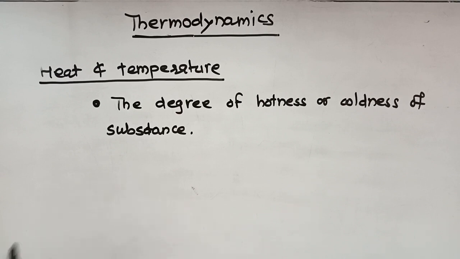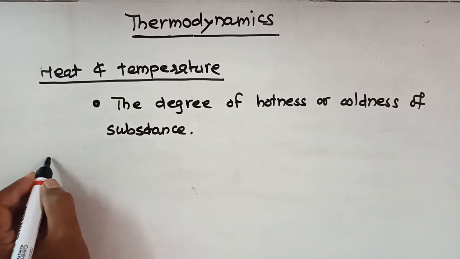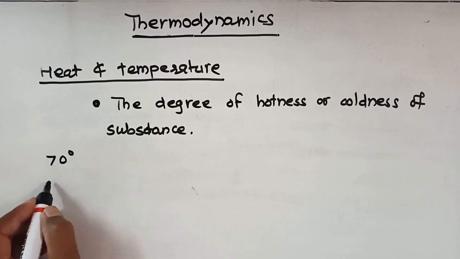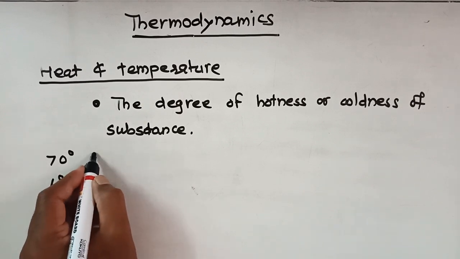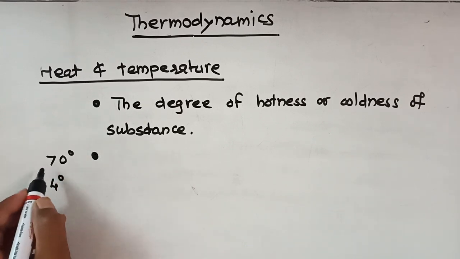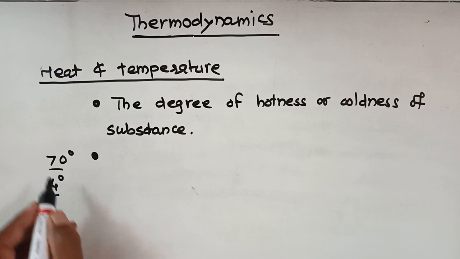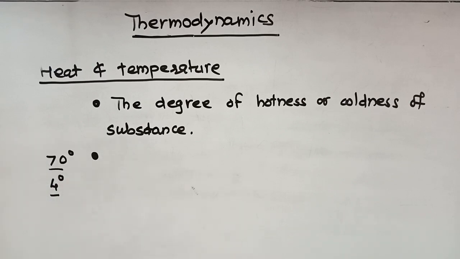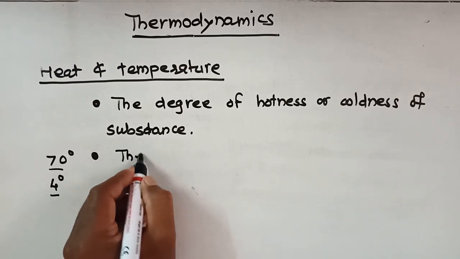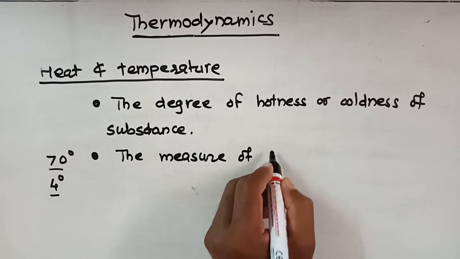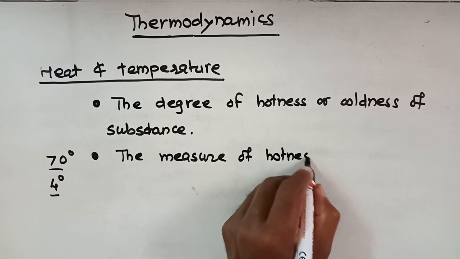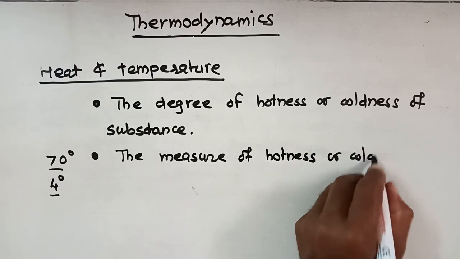We say that a hot body is having a temperature of, suppose, 70 degrees. We say that a cold body is having a temperature of 4 degrees. That means here we measure the temperature and we say that the temperature is 4 degrees Celsius, or 70 degrees Celsius.